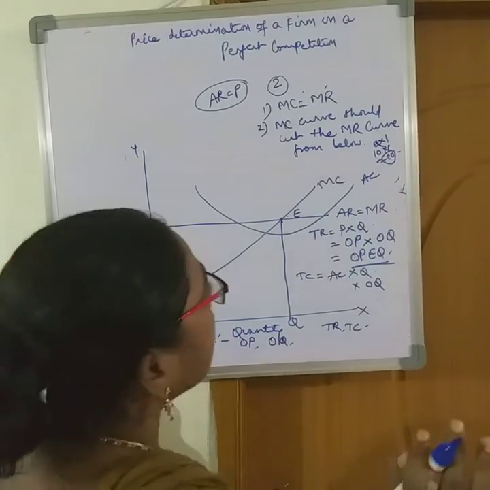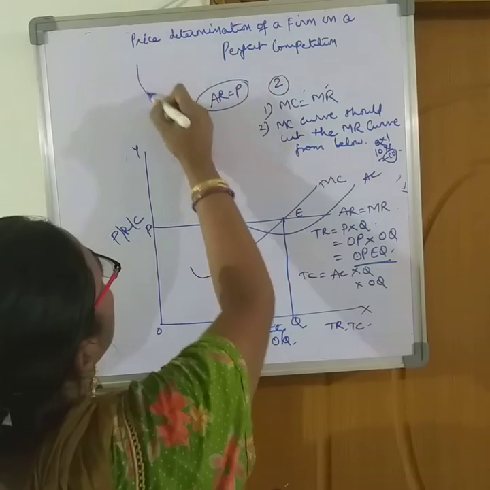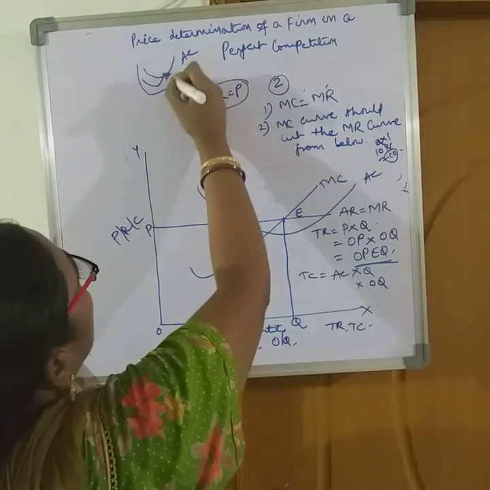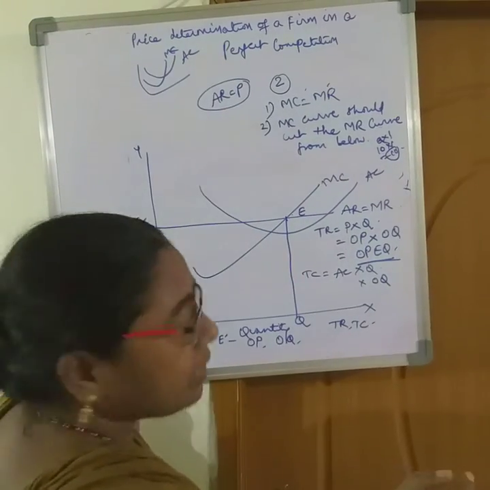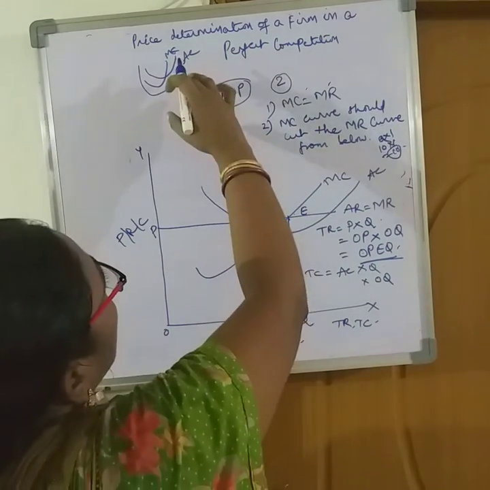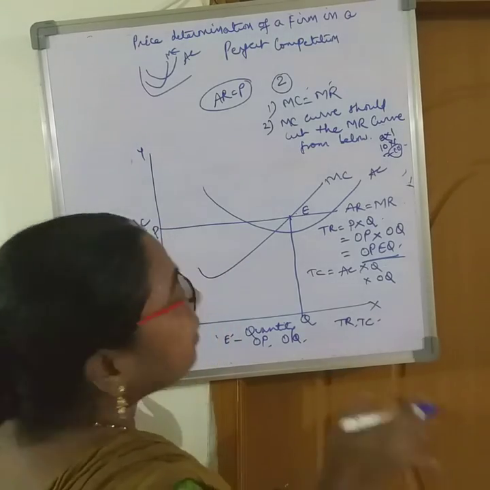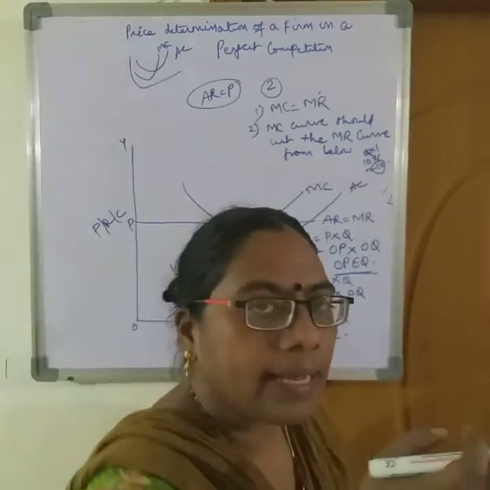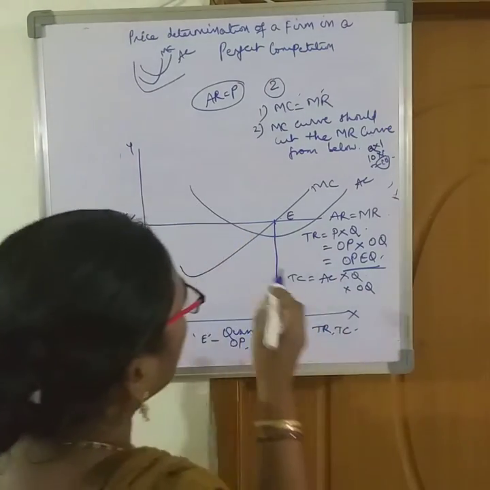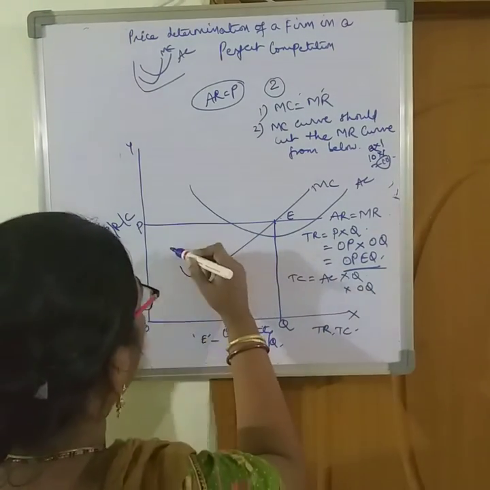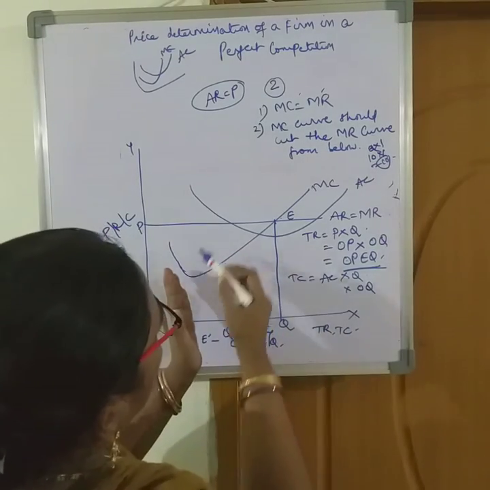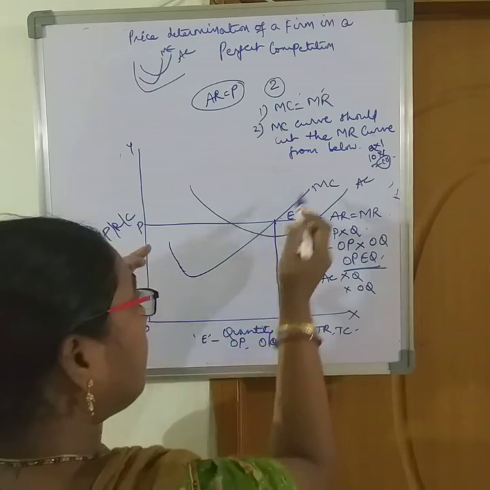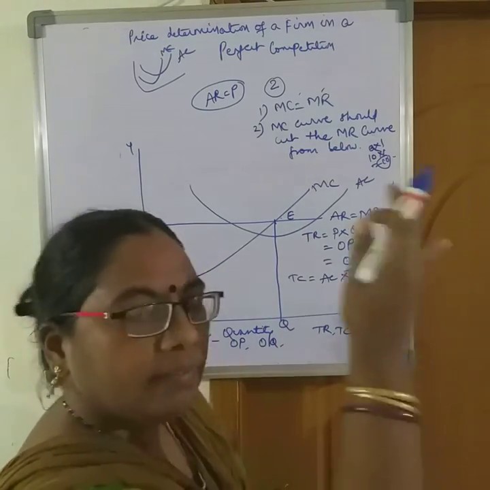And I have told you that AC and MC curves are U-shaped, and while falling, MC is below AC, and while sloping upwards, MC is cutting AC. See, MC is below AC while falling, and the MC curve is cutting the AC curve while sloping upward.